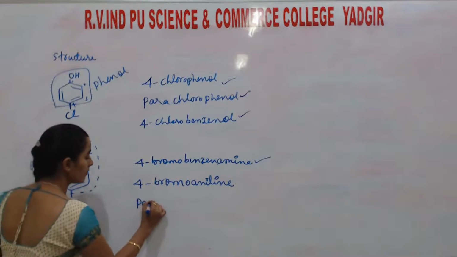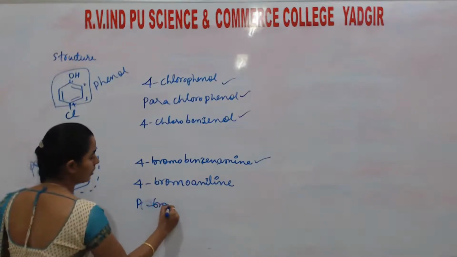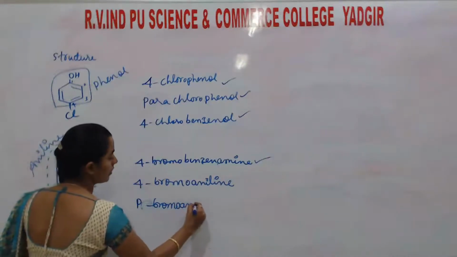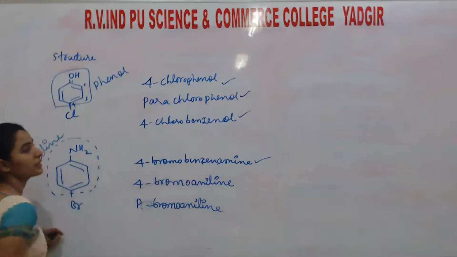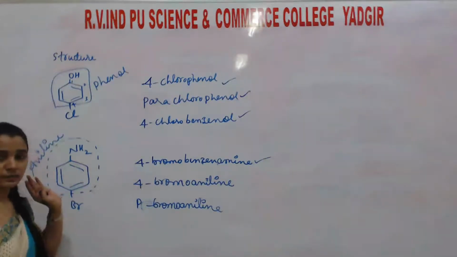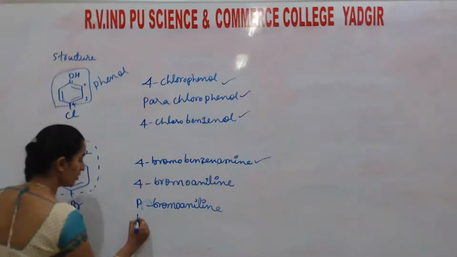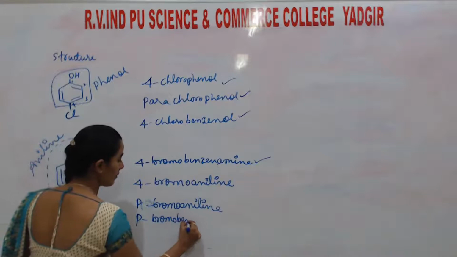That means para, just you represent it as p, para-bromoaniline. Or you may take it as para-bromobenzenamine. All these answers are correct. Understand? You may write it as para-bromobenzenamine.